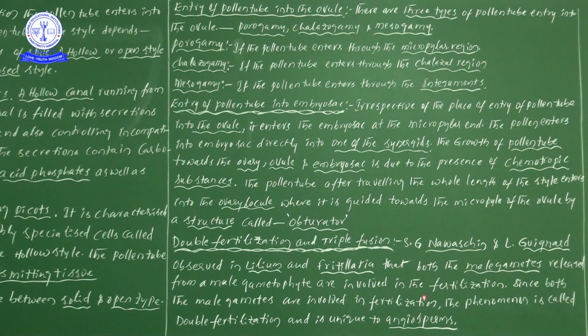This information we know very well. Here one new point we have learned, the obturator. Next, there are three different types of entry of the pollen tube into the ovule, and likewise there are different types of styles: hollow style, solid style and semi-solid. Hollow style is also known as open type, solid style as closed type, and semi-solid also as closed type. This is a small piece of information regarding types of styles and entry of the pollen tube into the embryo sac.